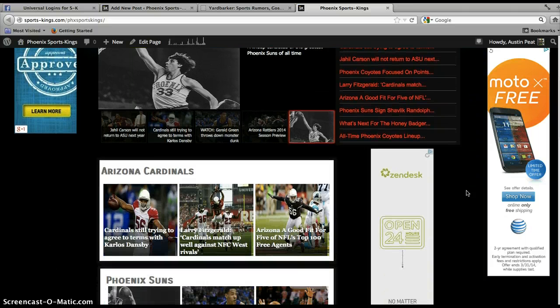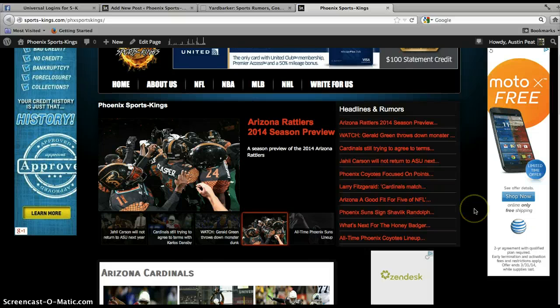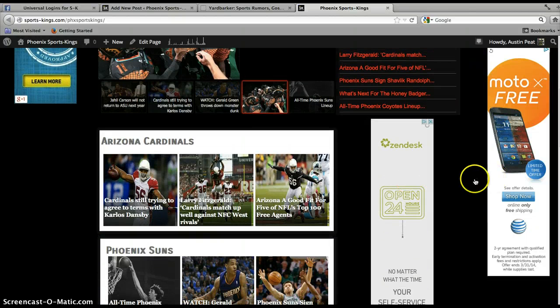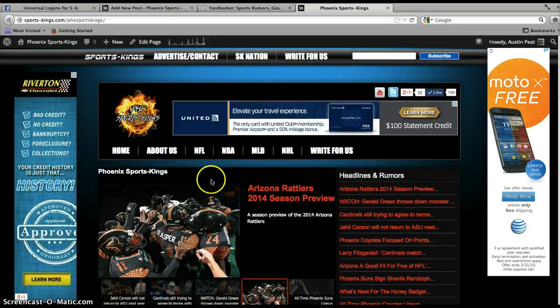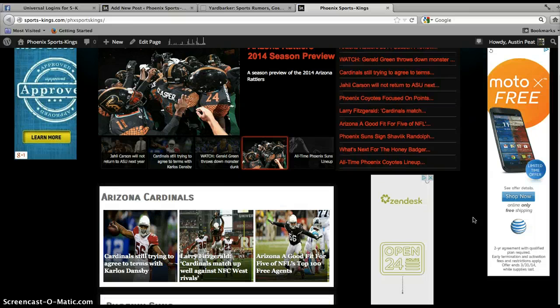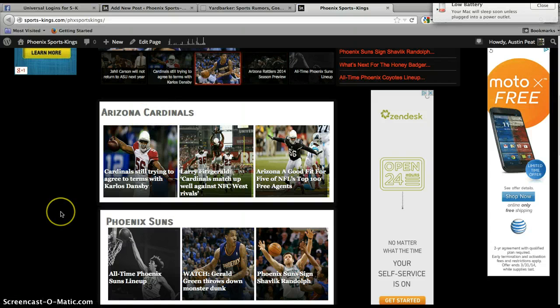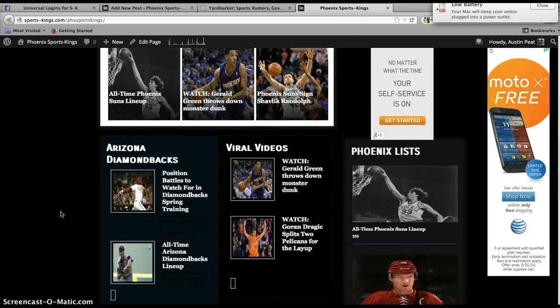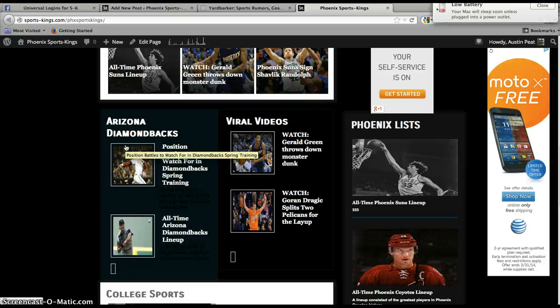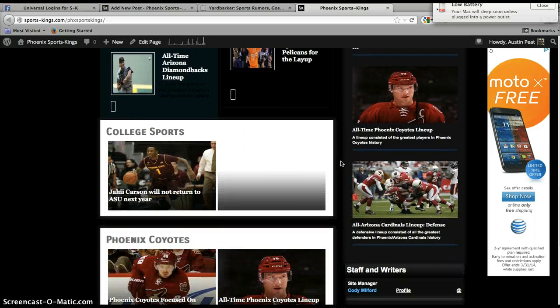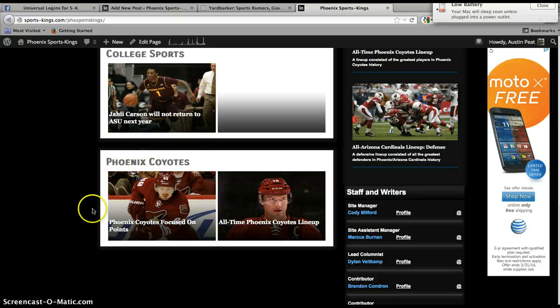And then you can always look at your main page, the site that you're working for, and get an idea of what their categories are. You have your headlines and rumors. You have your slideshow. This is a good place for all your breaking news, or just an area that you'd put your piece if it doesn't have its own category. Of course, the Arizona Cardinals on Phoenix SK has its own category. The Phoenix Suns have theirs. The Diamondbacks have their own here. I also have a viral video section, college sports, and Phoenix Coyotes. So that's kind of what we're looking at as far as their categories go. Each site is a little bit different.